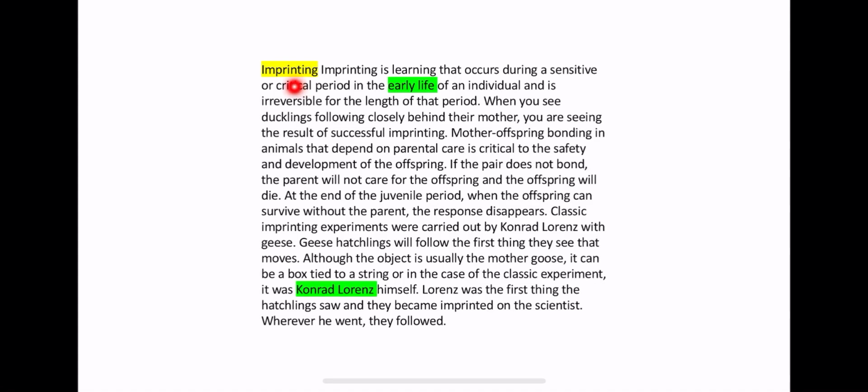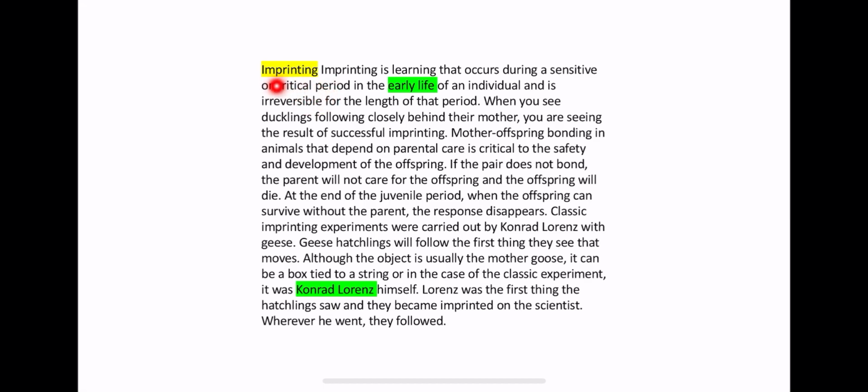After that, imprinting. Imprinting is a learned behavior, learning that occurs during a sensitive or critical period in early life. So the key word for imprinting is that it doesn't occur all over life, but starts in early life, which is a critical period.